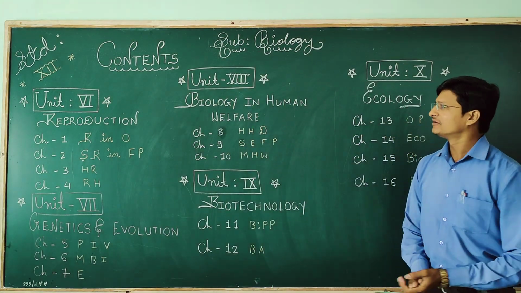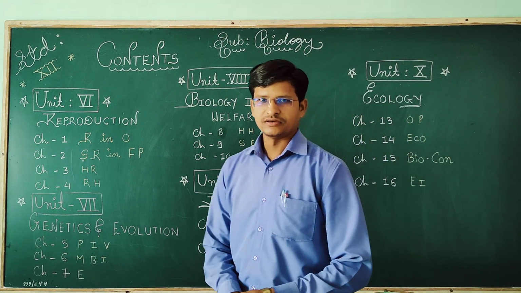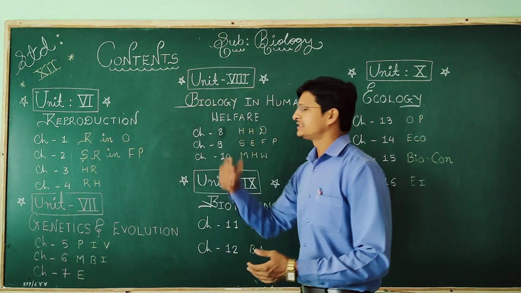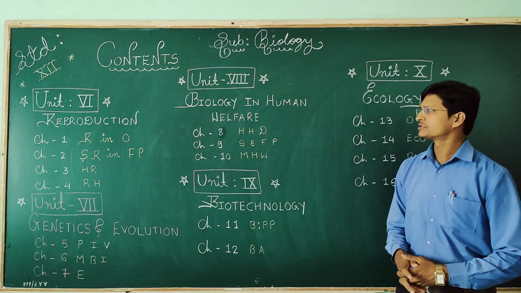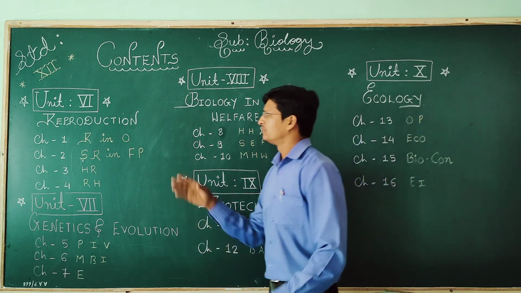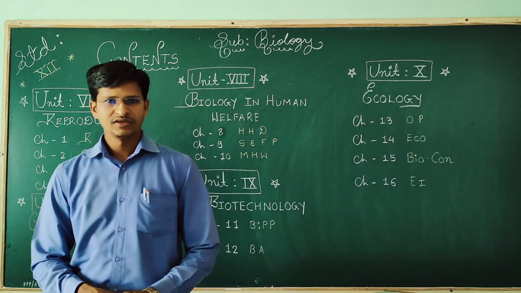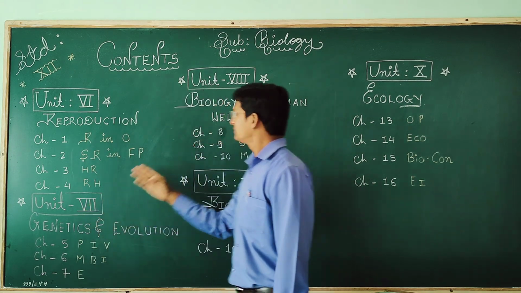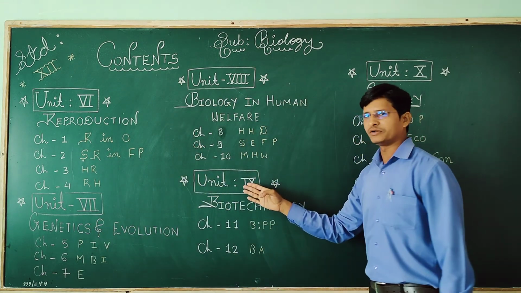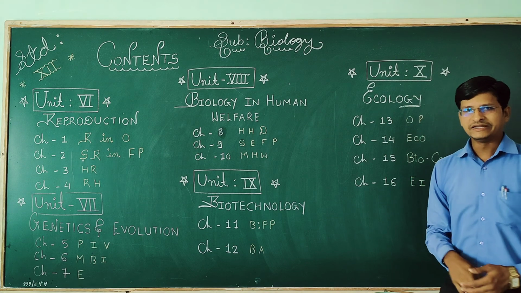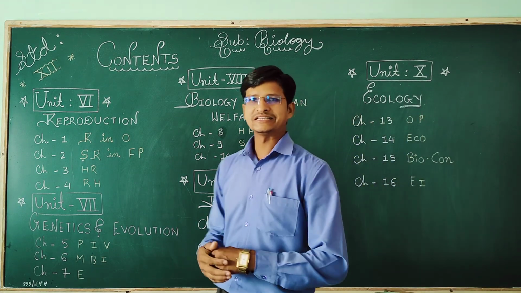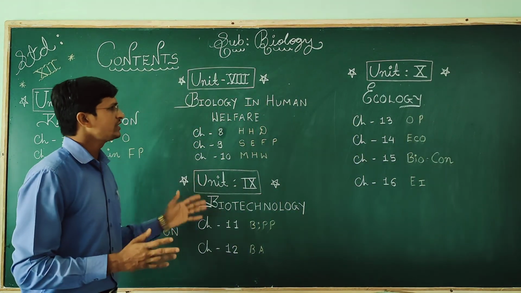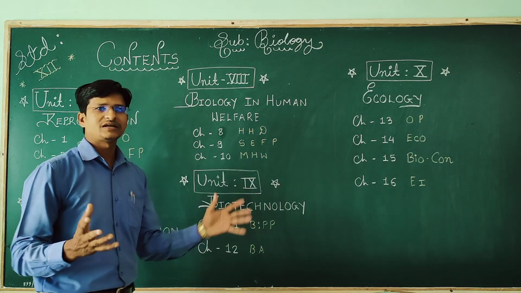We'll start our biology syllabus by talking about the content of our syllabus. Here we have a total of 5 units: unit number 6, unit number 7, unit number 8, unit number 9 and unit number 10. It consists of a total of 16 chapters, and all the chapters are distributed according to the units.